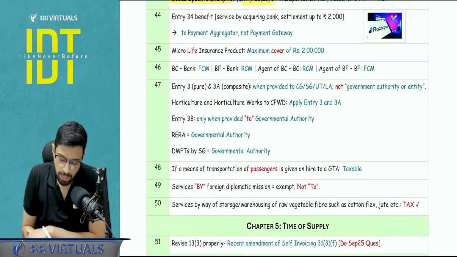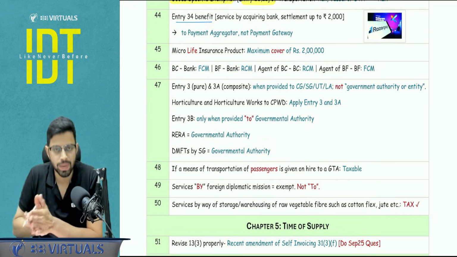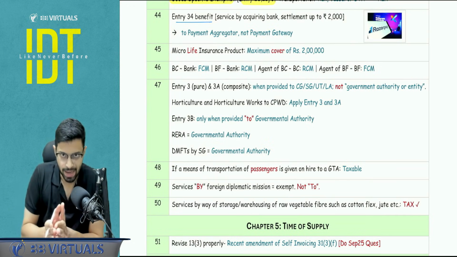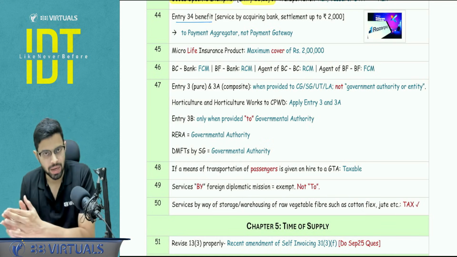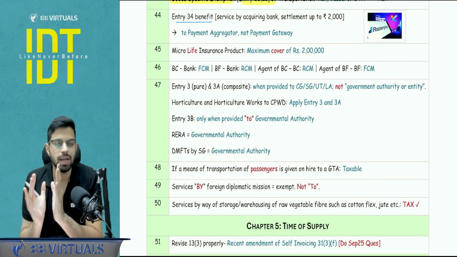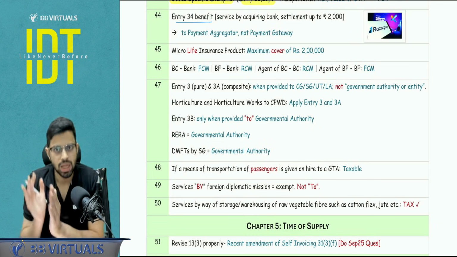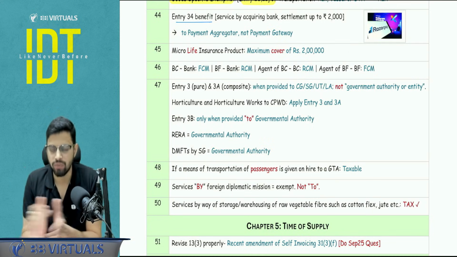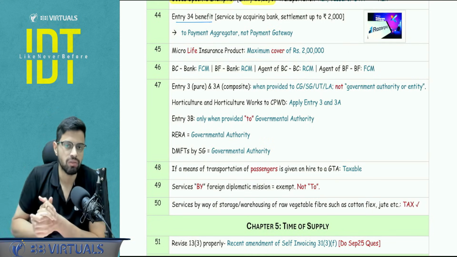Next. Entry number 34, that is the service by acquiring bank up to settlement of 2000 rupees, that is applicable to a payment aggregator as well, not to a payment gateway. There is a difference in payment aggregator and payment gateway. I will try to tell you in 15 seconds. Basically, the payment aggregator has control over funds as well. So essentially, they do perform the settlement function, but the payment gateway does not have any control. It just provides the infrastructure for routing the payment directly to the vendor's account.